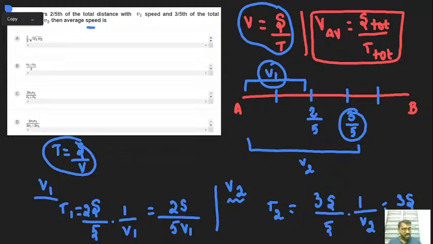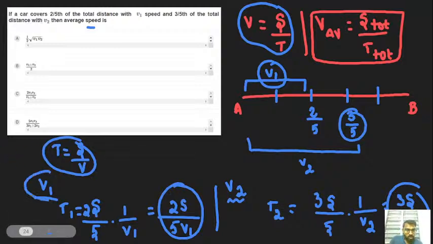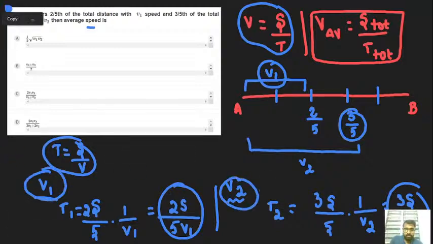Okay, so 2s by 5v1, 3s by 5v2. Okay, fine. Let's see. Now you can easily take this v1 and v2.